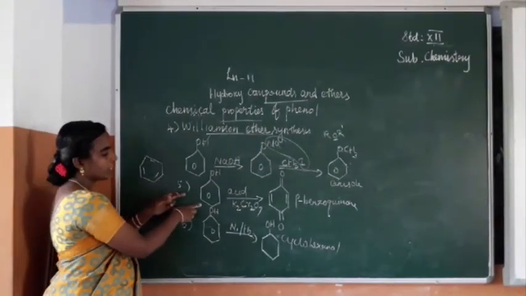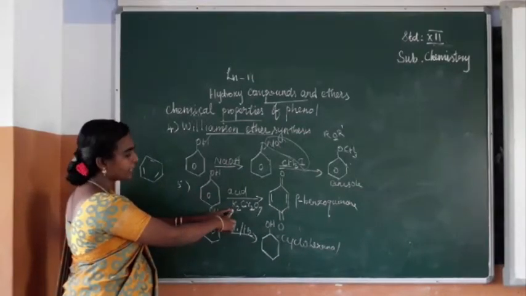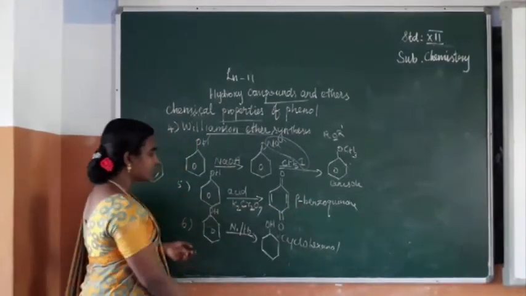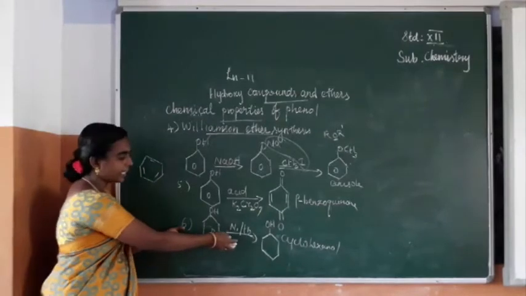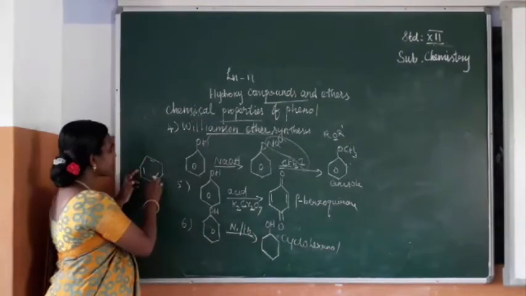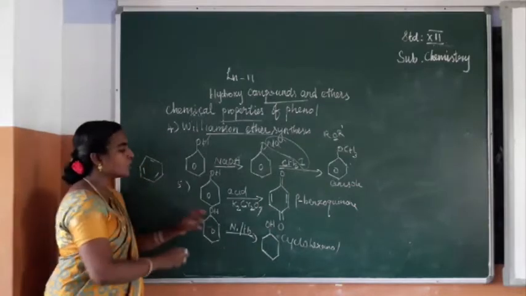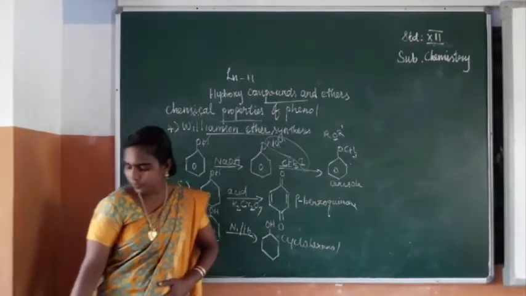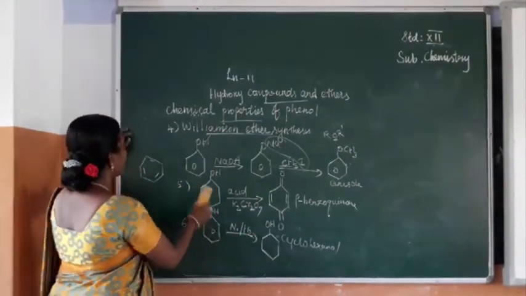Next, phenol on oxidation with acidified potassium dichromate forms parabenzoquinone. The structure also you have to learn. Next, on reduction, these three unsaturations will be removed from this benzene ring, so you are getting a compound that is cyclohexanol. So next we can see electrophilic substitution reactions of phenol.